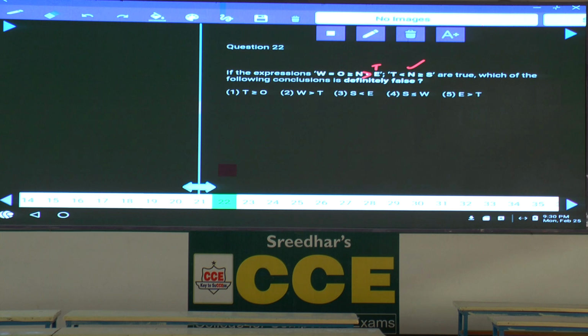Then what is the final conclusion we can have? O greater than T is 2. As O greater than T is 2, hence T lesser than O is 2. As T lesser than O is 2, is T greater than or equals to O true or false? What is the final conclusion I got? The final conclusion is T lesser than O. As T lesser than O is 2, hence T greater than or equals to O is false. First conclusion, is it?